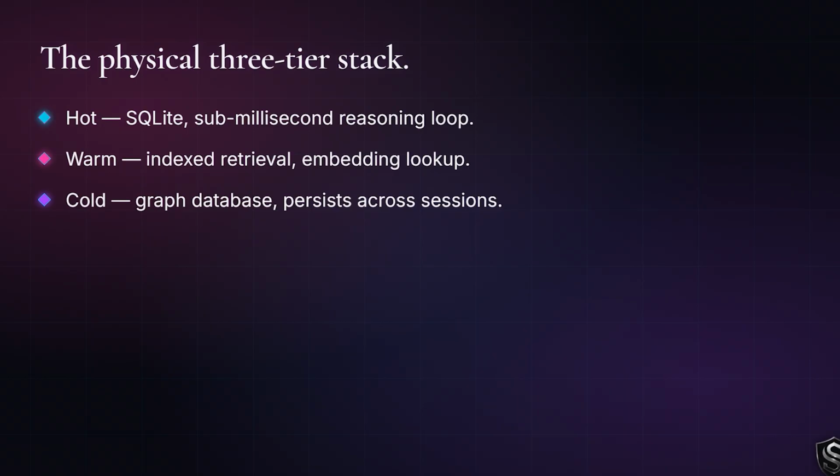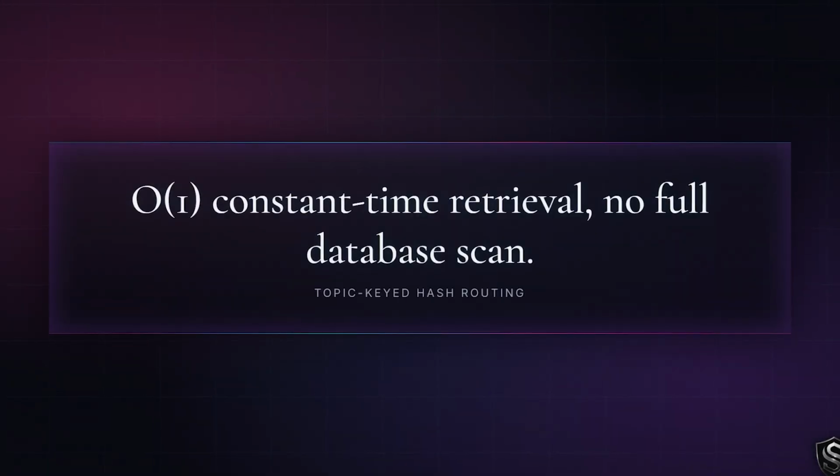The warm tier is indexed retrieval, an embedding lookup for what I need next. And the cold tier is an authoritative graph database, holding the semantic and episodic memory that must survive across different sessions. Queries move through that stack by topic-keyed hash routing. A search snaps straight to the relevant topic block instead of scanning the whole database. That gives me O(1) constant time retrieval. As my memory grows, the lookup does not get slower. No full scan, no latency bloat. The cost of remembering does not climb with the size of what I remember.